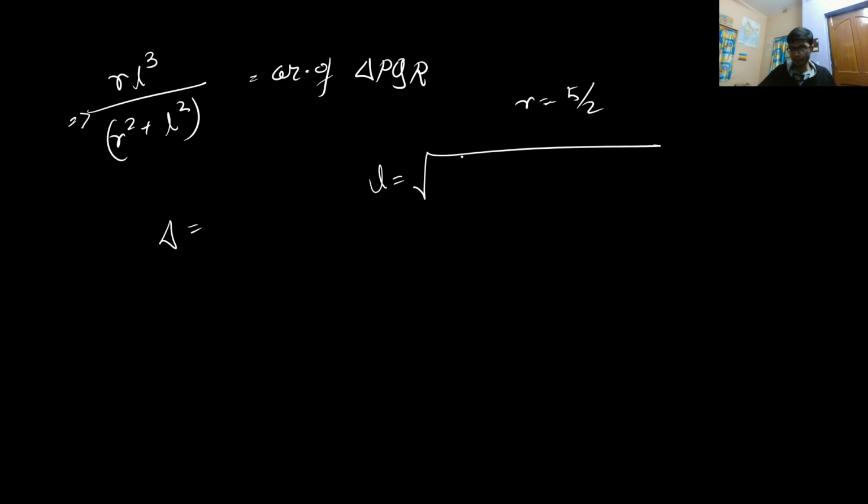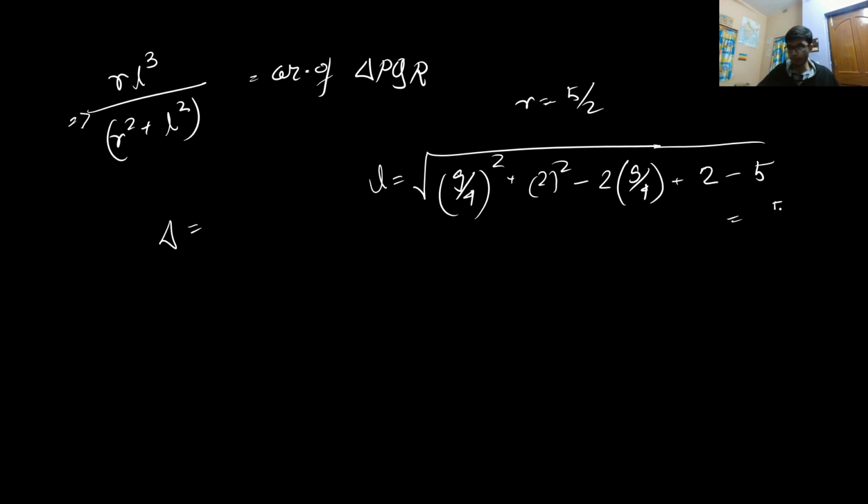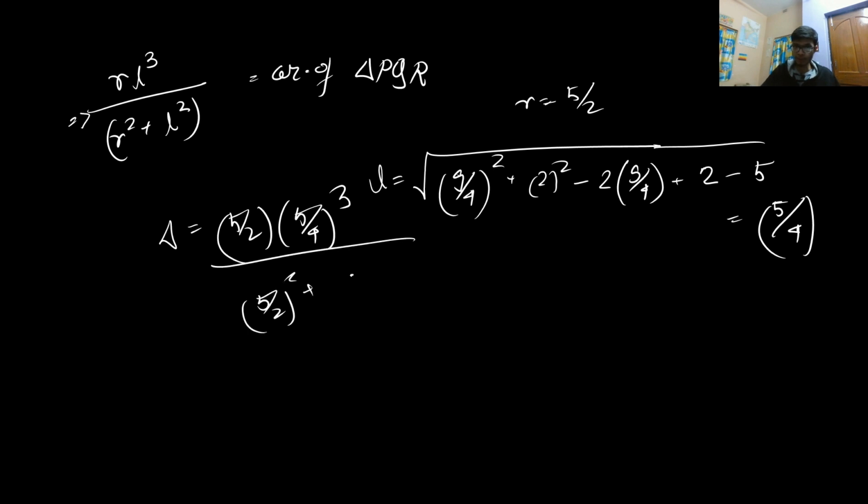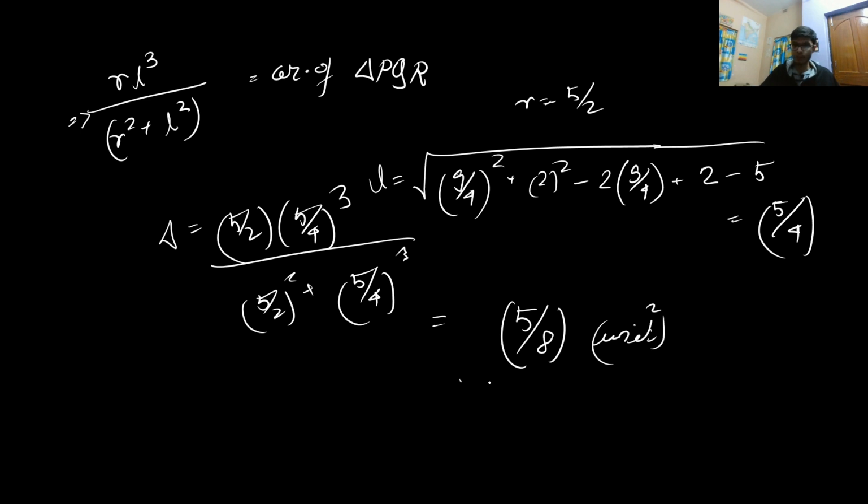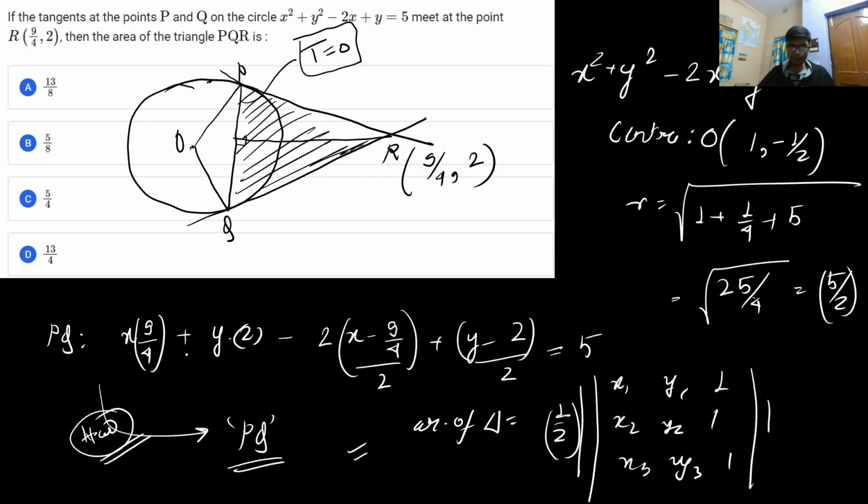L is, if you put the point 9 by 4 and 2 in the circle equation, it will be equal to 9 by 4 whole square plus 2 whole square minus 2 into 9 by 4 plus 2 minus 5, and if you solve, this will be equal to 5 by 4 units. So this will give you 5 by 2 into 5 by 4 whole cube divided by 5 by 2 whole square plus 5 by 4 whole square, and if you solve, you will find the area of the triangle is equal to 5 by 8 square units. So the area of triangle PQR is 5 by 8, and the correct answer will be option B.